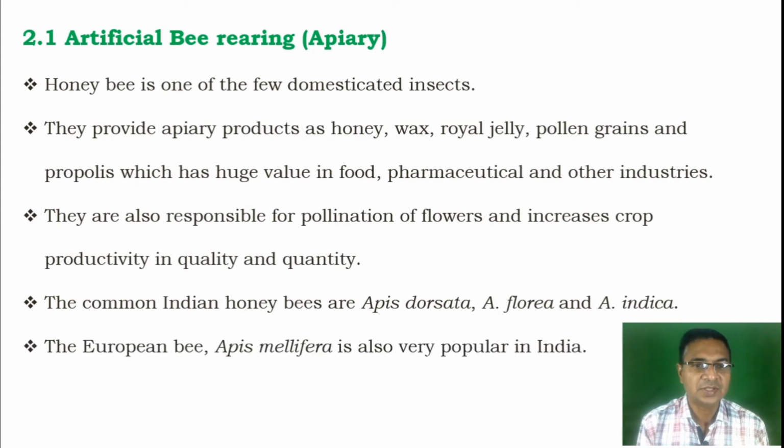Next is the European bee, Apis mellifera, which is also very popular in certain states of India. These two species, Apis indica and Apis mellifera, are reared and have much more demand for pollination of flowers in the agriculture field.